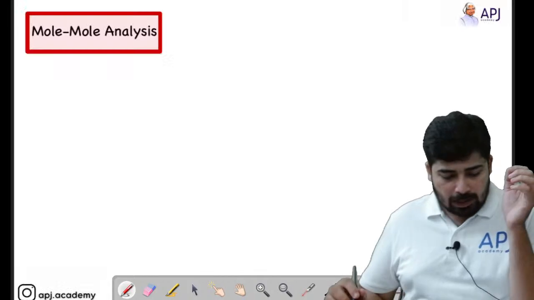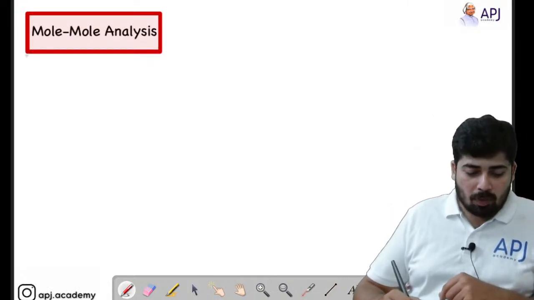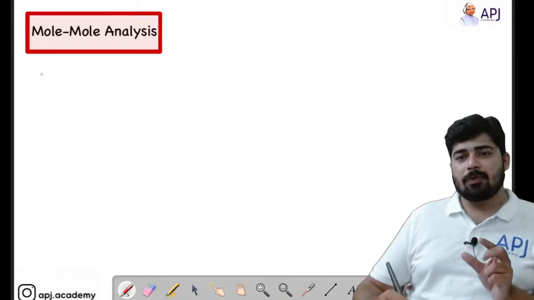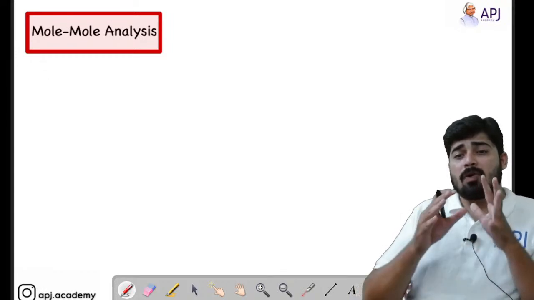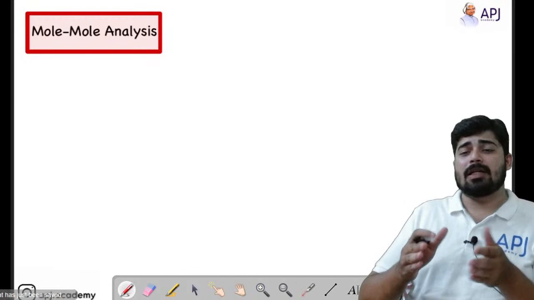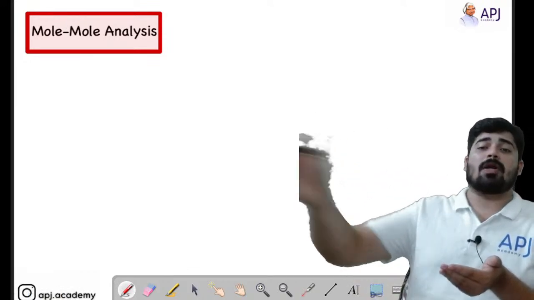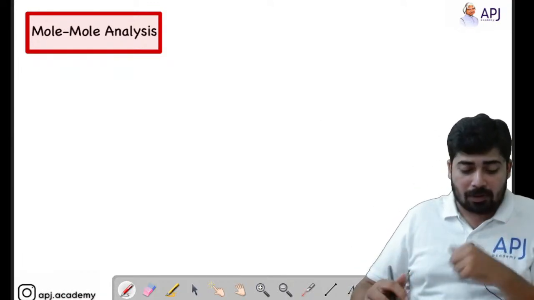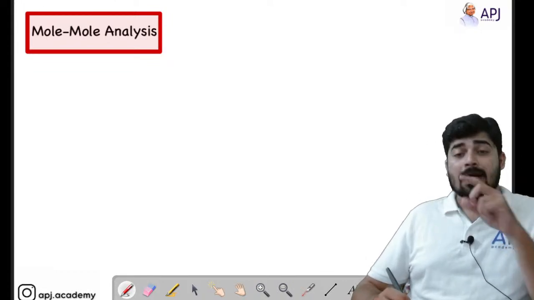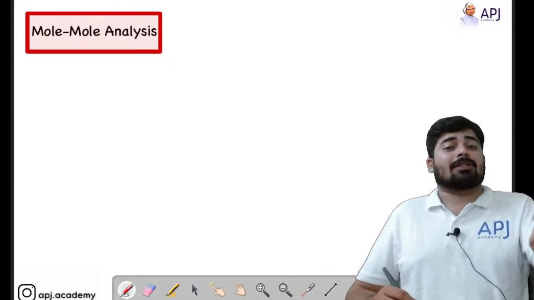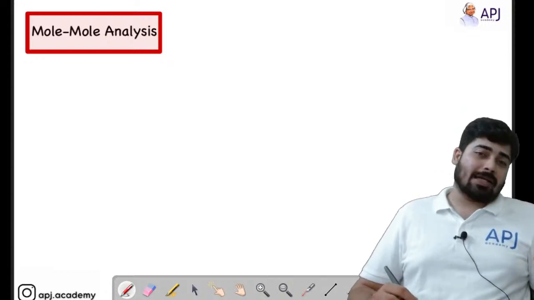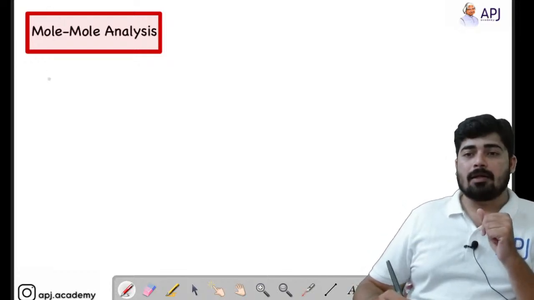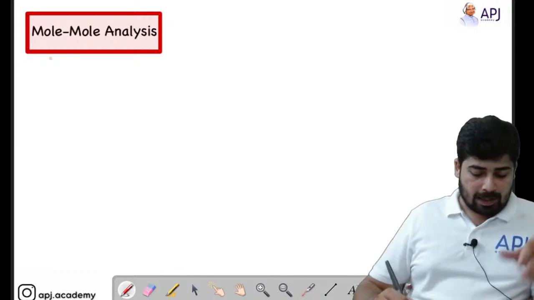Right. Now next is mole analysis. I'll give you a hint on how to do the mole analysis. Mole analysis is the easiest step in mole concept to find out the moles of the product. Normally students struggle with this, but this is the easiest way to find out the number of moles of the product, and I'll also teach you a trick to find out the limiting reagent. Within seconds you can solve the problem. Here I'll give you an example of mole analysis.